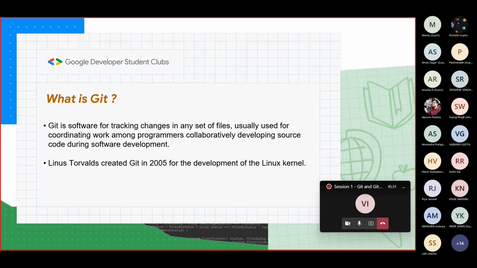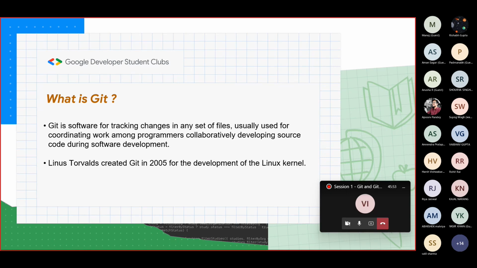So Git is software which is used for tracking changes in any set of files. This is just a little bit of the theoretical part. We'll be doing all of this under a practical implementation, and I hope that you will understand all of it later on when we do the practical implementation.